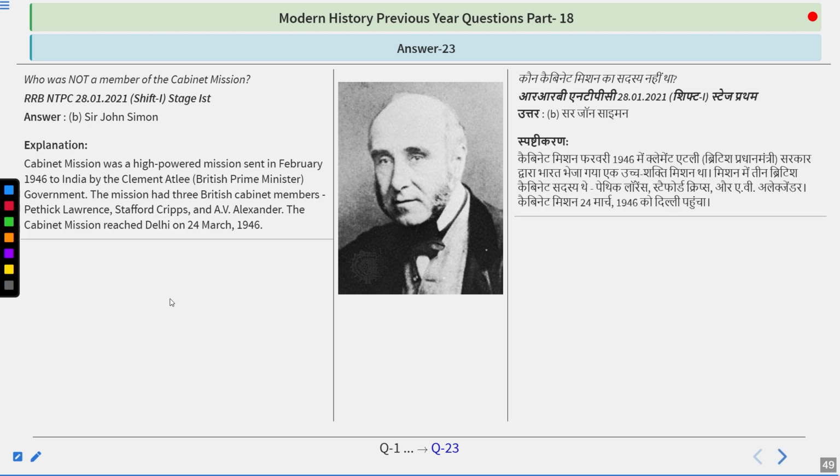The Cabinet Mission was a high-powered mission sent in February 1946 to India by Clement Attlee, the British Prime Minister. The mission had three British cabinet members: Pethick Lawrence, Stafford Cripps, and A.V. Alexander. The cabinet mission reached Delhi on 24th March 1946, and the objective was to create the Constituent Assembly. After that, Lord Mountbatten came to India with the June plan, and India finally got independence on 15th August 1947.